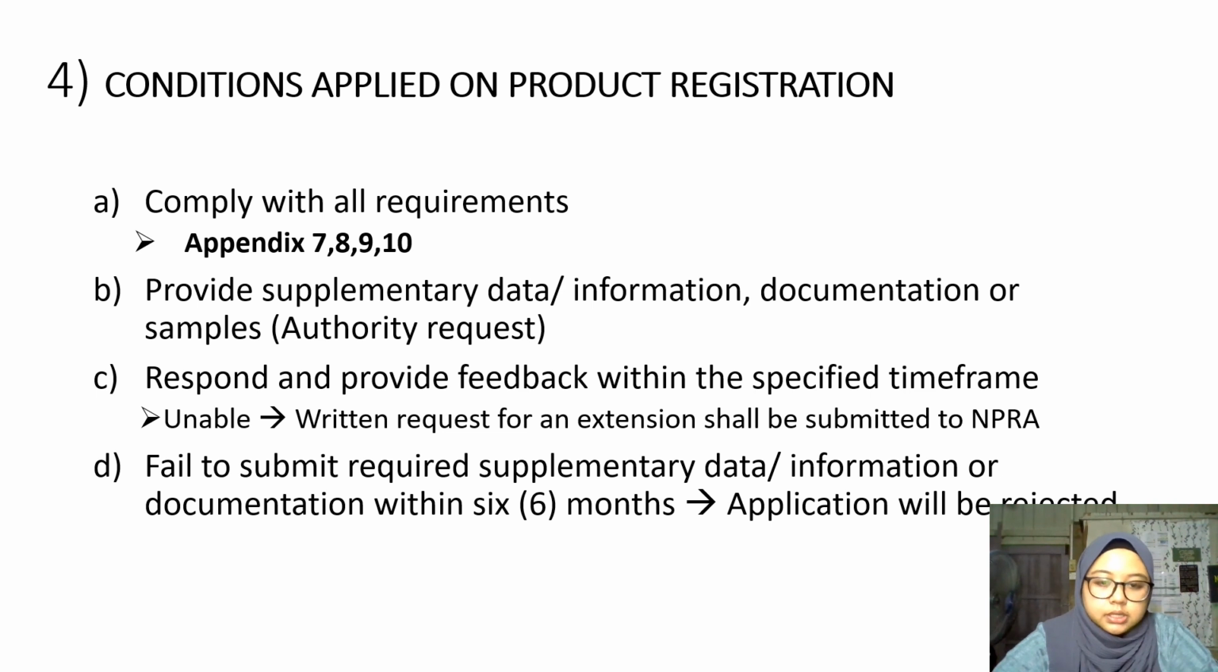The next condition is to respond and provide feedback within the specific time frame. If we are unable to provide the feedback, a written request for extension must be submitted to NPRA. If we fail to submit the required supplementary data or information within 6 months, the application will be rejected.